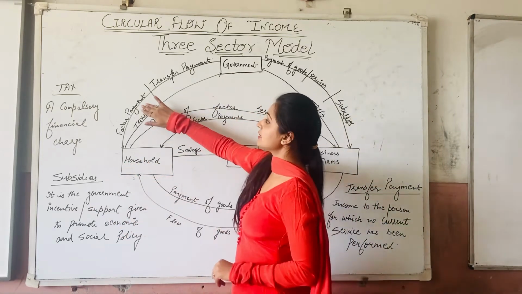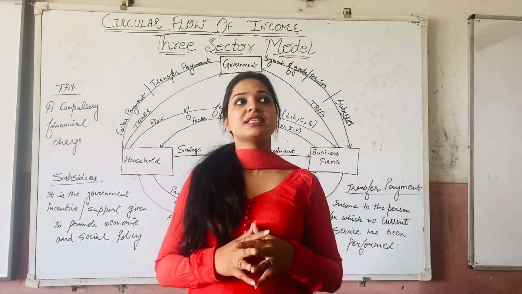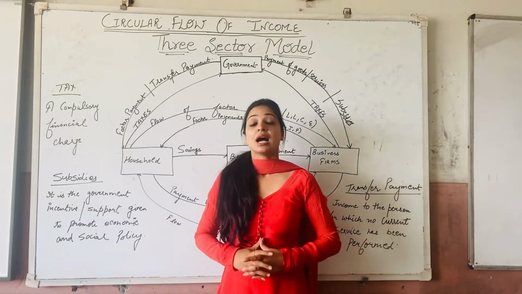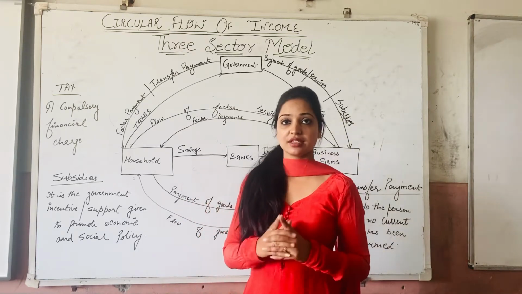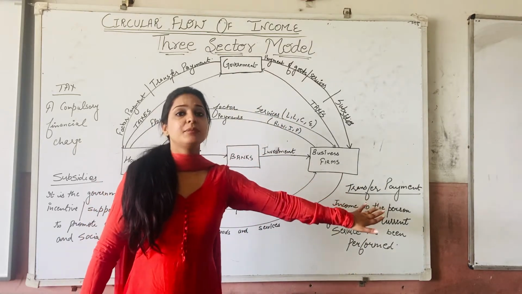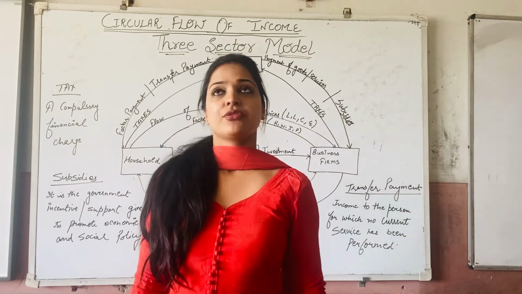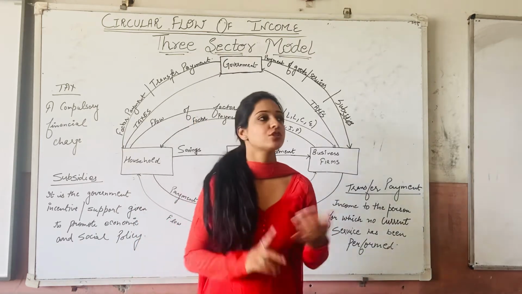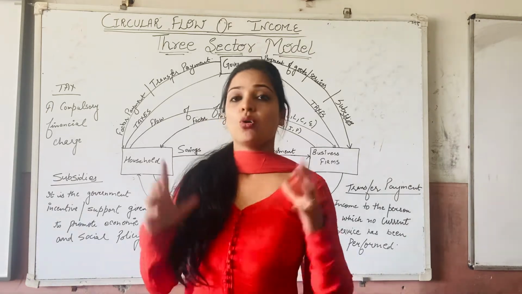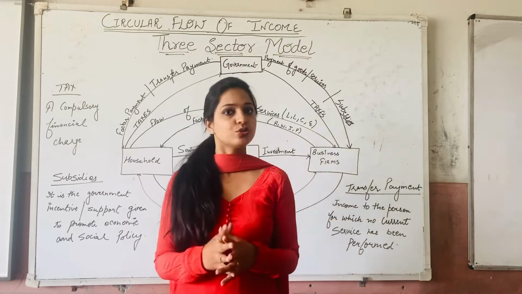Now if factor payments are these, then what are transfer payments? Transfer payments are basically unilateral payments, which we also say are one-sided payments. These are referred to as transfer payments. These payments are basically received for which currently you are not doing anything. For example, let us talk about pension, provident funds, scholarships. All these are payments which are received for which currently we are not doing anything.